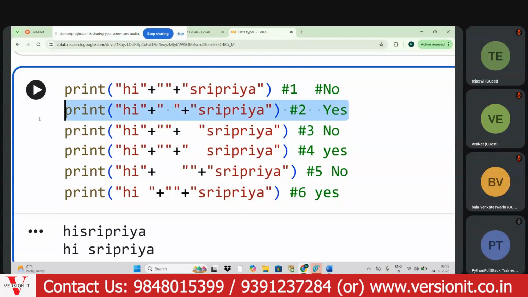So here, what is there? In between the quotes, the string is present. Outside the strings there is space, so it will not get considered. What about the fourth one?